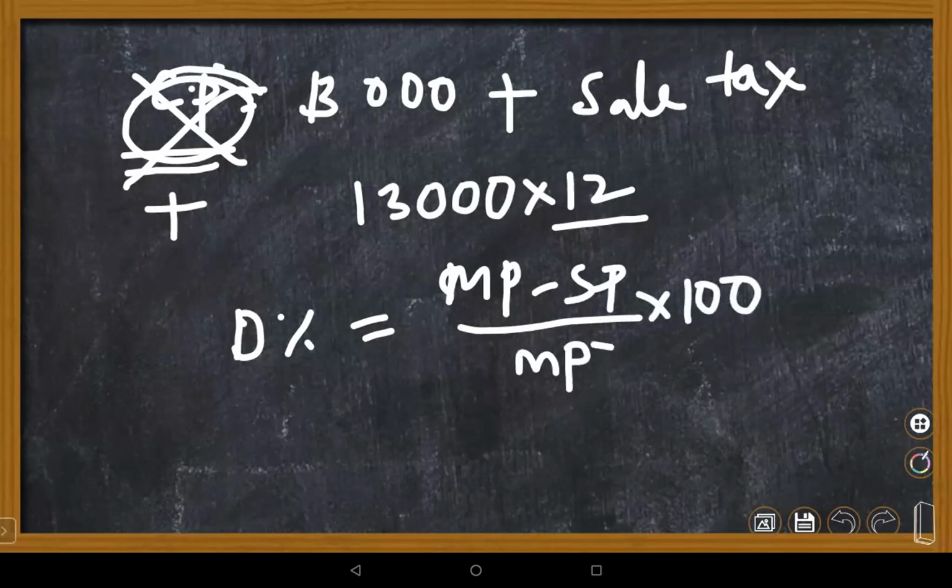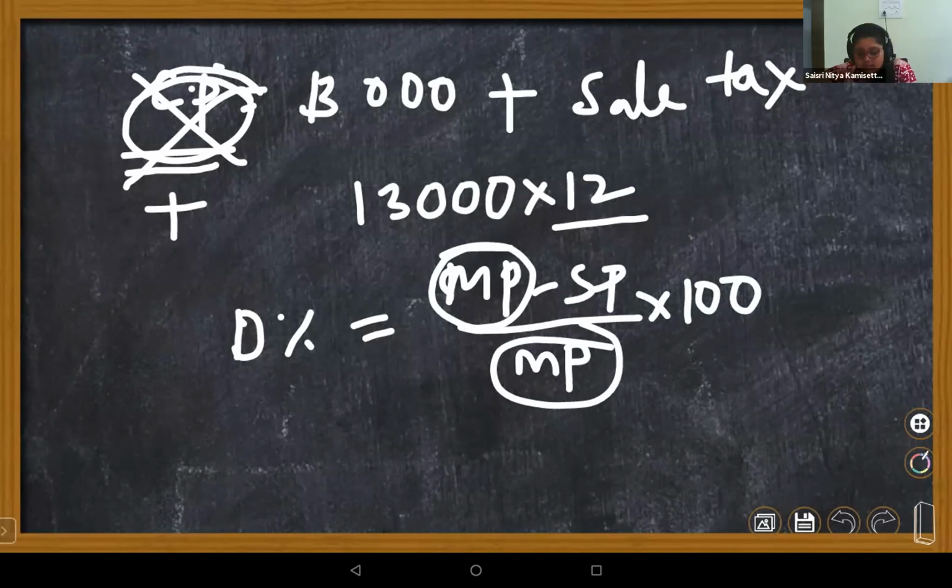So you don't know the market price here. Yes, you just take it as X or anything, and you have to simplify the equation you will get. Or else, one simple technique also you can use. What is the technique? Discount is given 20%, so that 80% equals 1,600. Yes, you need to find 100%. This is one more simple technique.